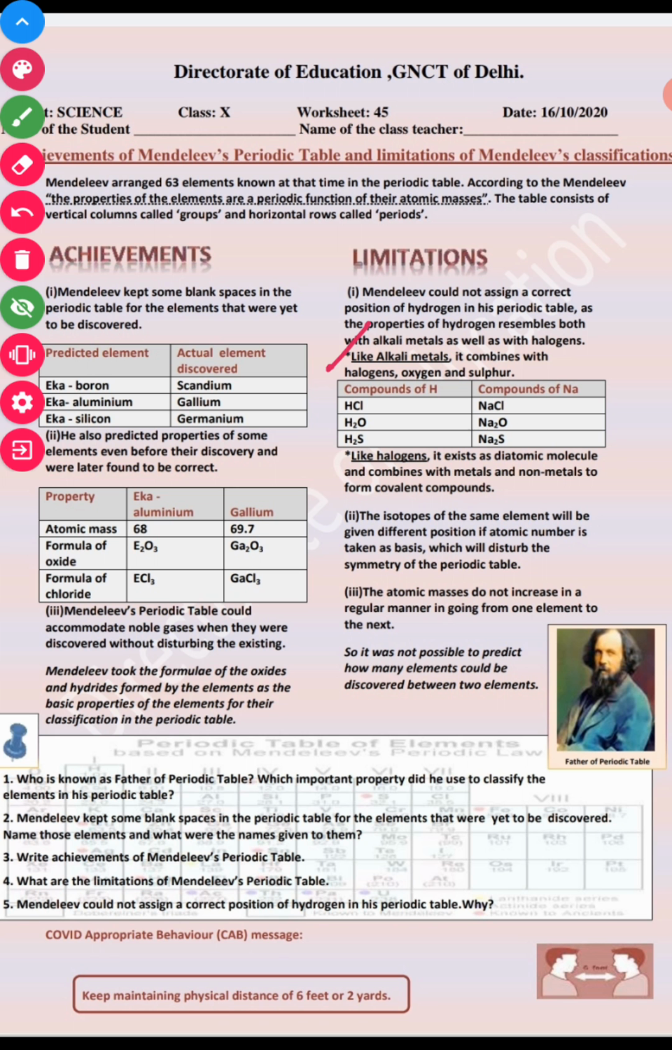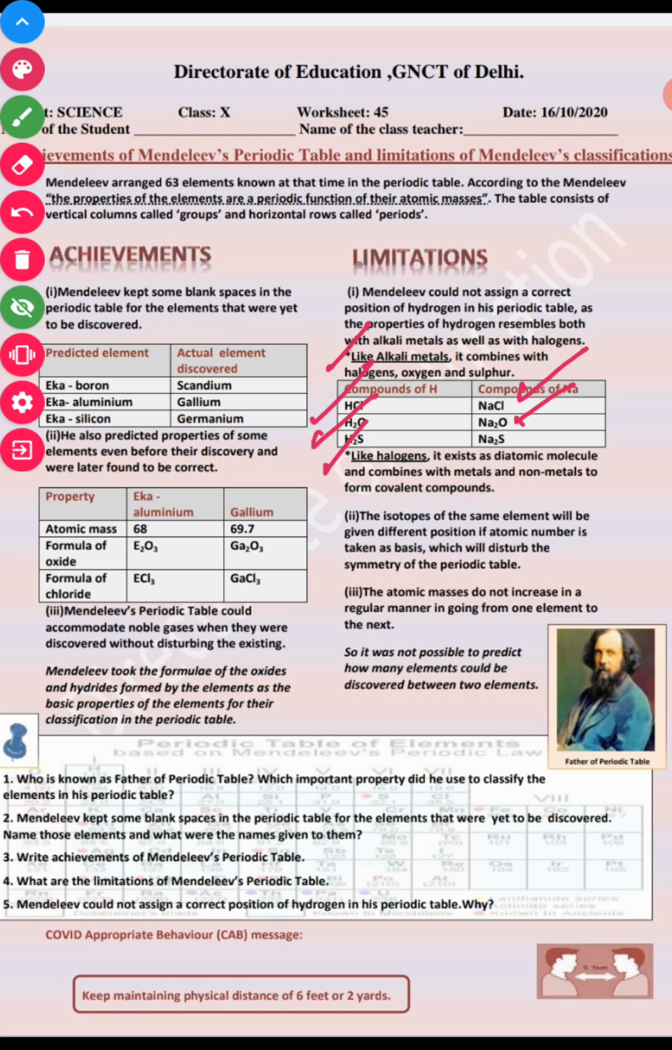How does hydrogen resemble the alkali metals and halogens? Hydrogen combines like halogens, as well as with oxygen and sulfur. When it combines with a halogen, it forms HCl, whereas an alkali metal combined with chlorine forms NaCl. When combined with oxygen, it forms the compound H2O, whereas an alkali metal combined with oxygen forms an oxide like Na2O.